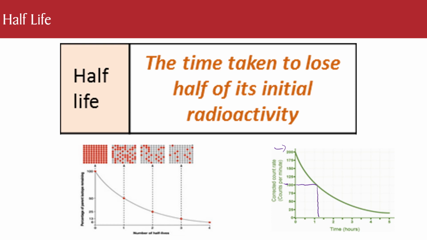So the half-life is then a time. Here it's about 1¼ hours, even though it'd probably be more accurate if I'd done it with a ruler. Then you'll have a second half-life, which is from 50, because that's half of 100. You go across, and that's 2½ hours. So the half-life isn't 2½ hours, it's always the distance from one half-life end to another. So that would be 1.25 hours, or 1 hour 15 minutes.